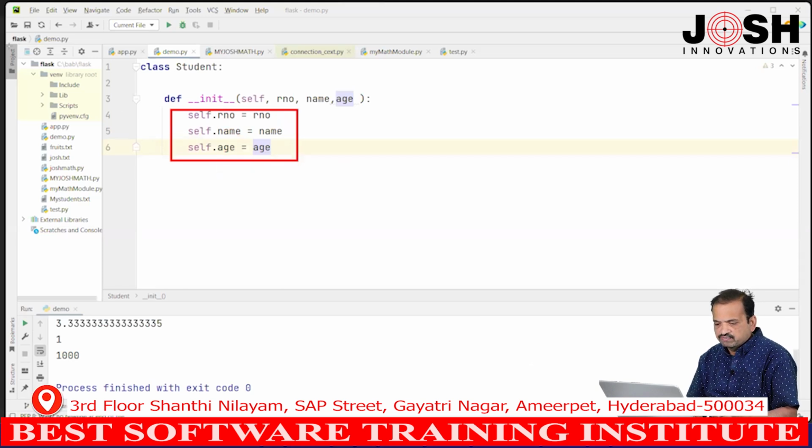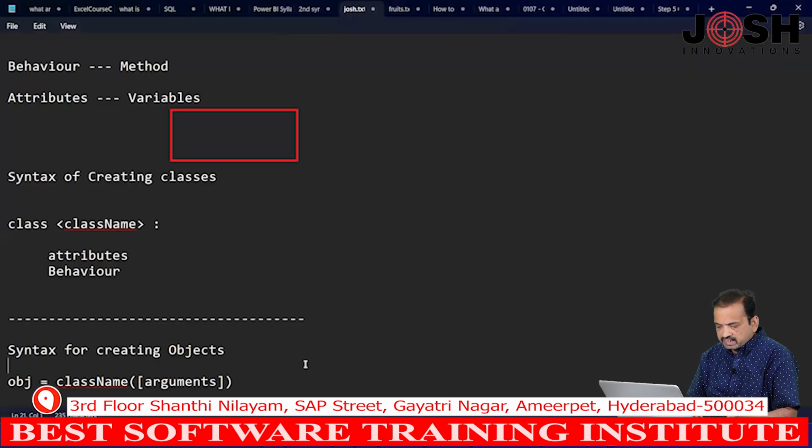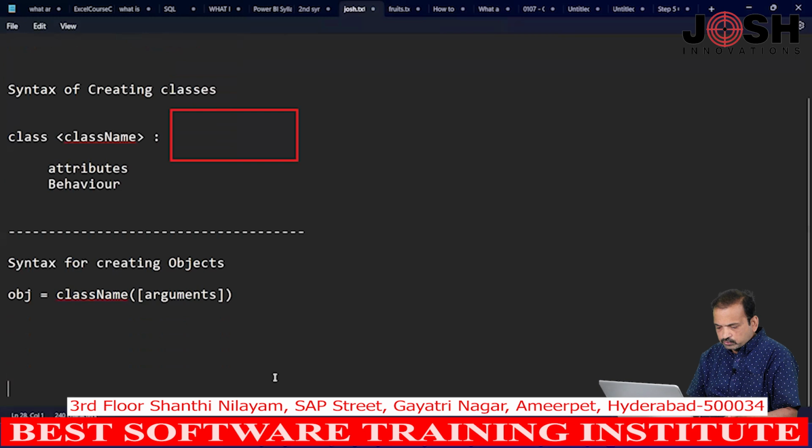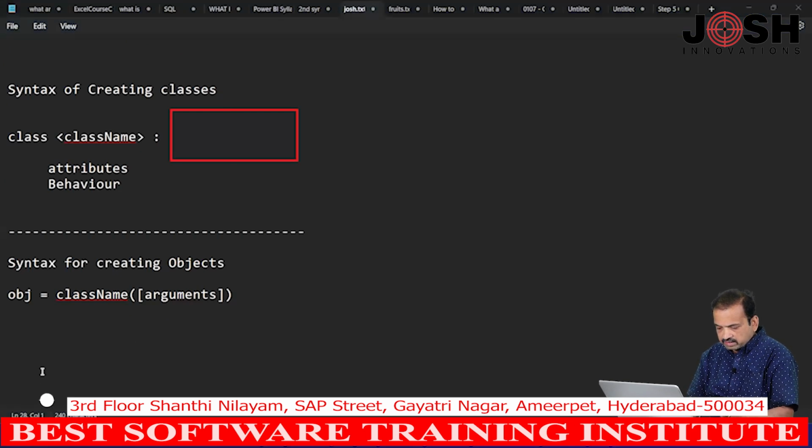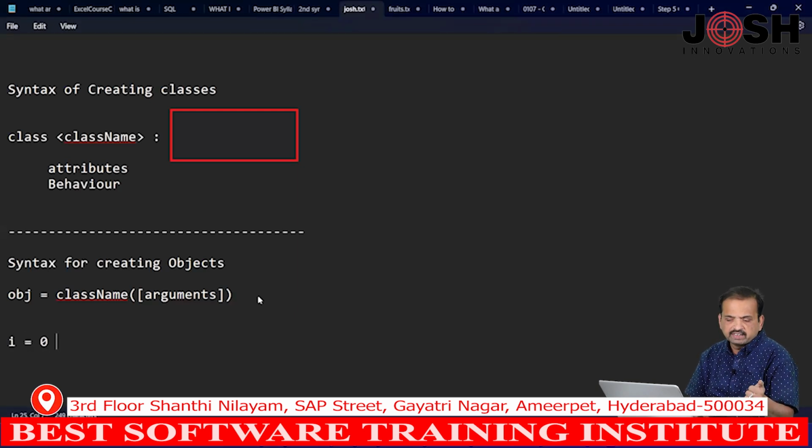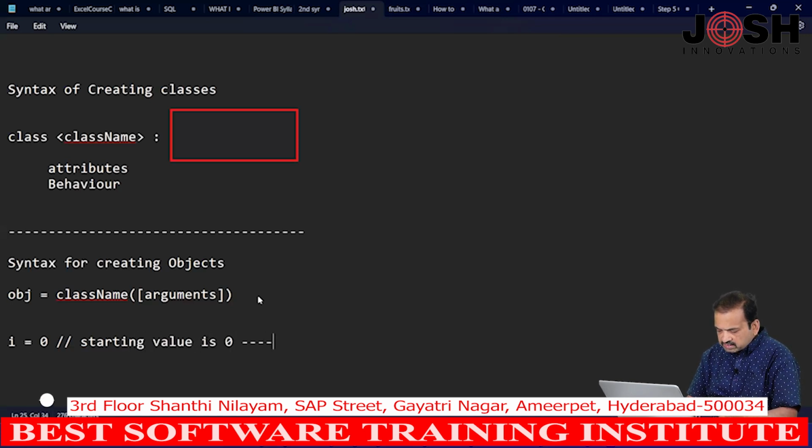We know what is initialization. For example, when you declare a variable, how will you declare it? For example, I want to declare a variable, i equals 0. I declare one variable called i and I assign one value, 0. See, this is nothing but the starting value, which is 0. So, this is called initializing a variable.